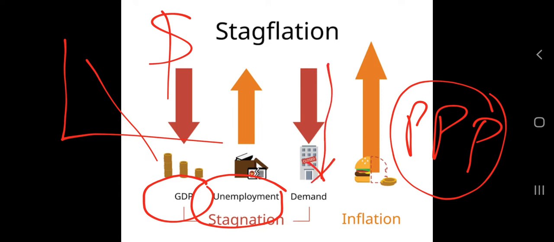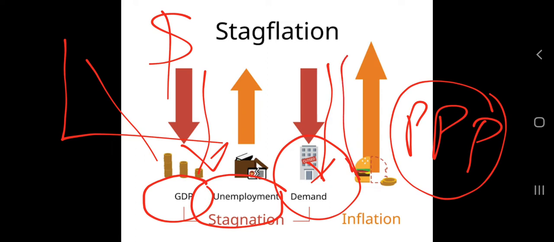The demand for everything will be low. If we don't have money, we will not be able to sustain in an economy, and we will not be buying luxury goods. So the demand is low. So there is low demand, there is high unemployment, means there are no jobs, and the productivity, or the GDP, is less, and the economy is bad, and there is high inflation. Now this is something which is uncommon. Now we will be understanding the reasons.